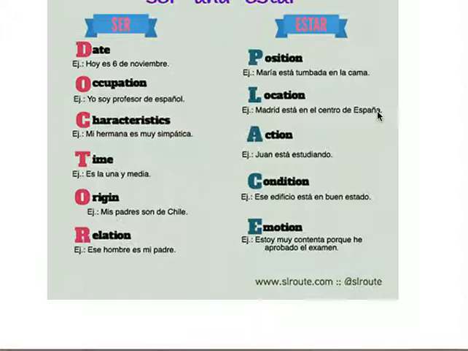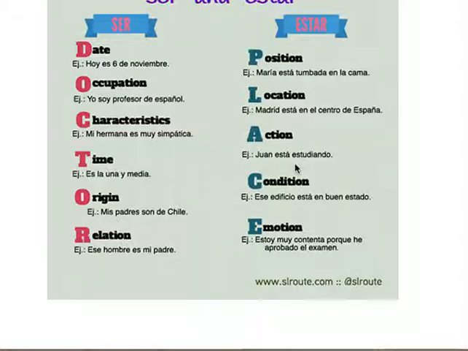What is your location? Estoy en mi casa. Yeah. Estoy en la escuela, right? Yeah, ¿dónde está mi mochila? Where is my book bag at in location? Where is its location? Tu mochila está sobre la mesa. Yeah. On the table. All right, and then we have action, acción.